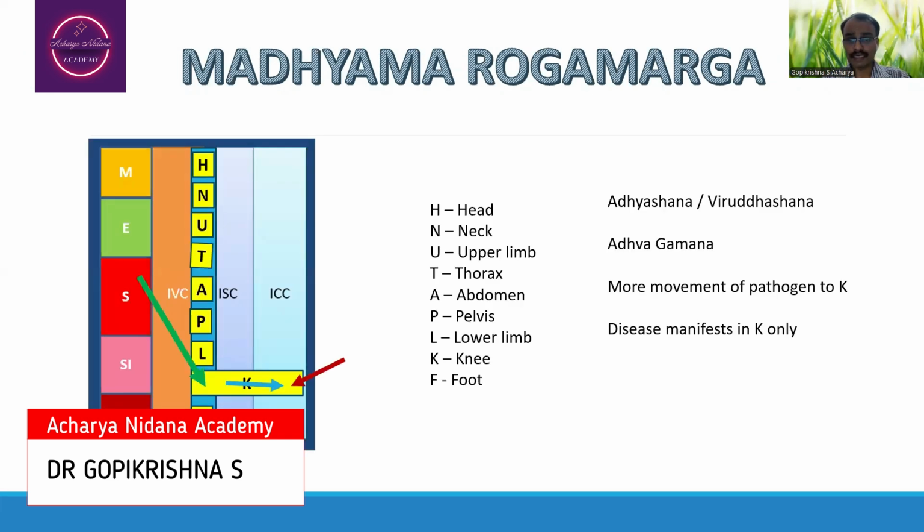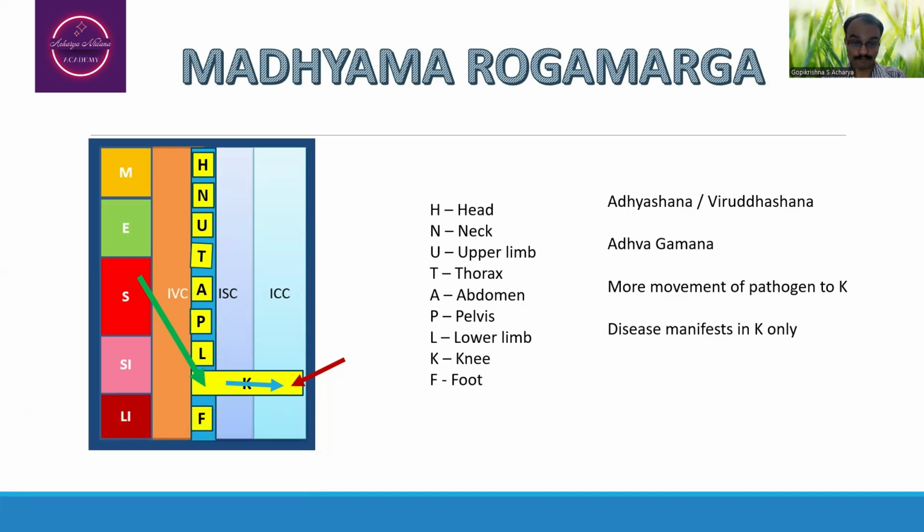As far as the understanding of Madhyama Rogamarga is concerned, here there is the modified picture of the compartments of the human body. That is a schematic representation of the human body. So here there is a blue colored rectangle, which is depicted with multiple yellow squares. That is being considered to be the different body parts.